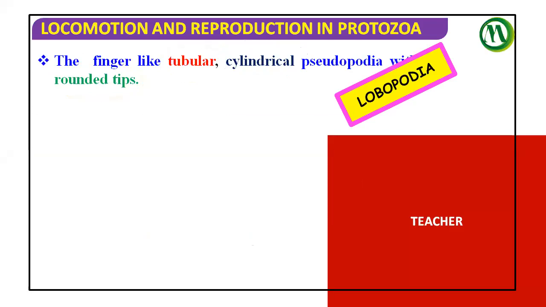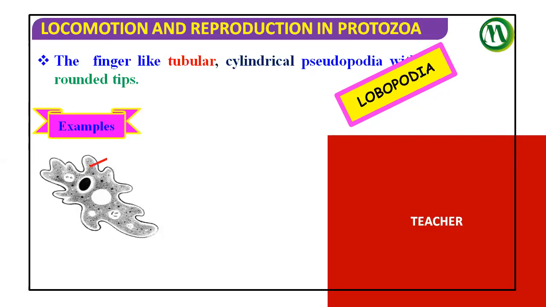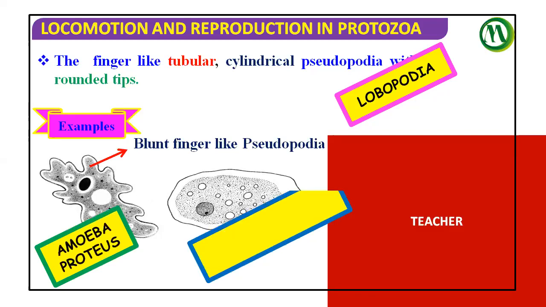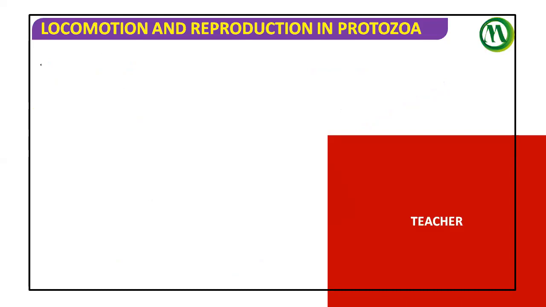Lobopodia. There you can see blunt finger-like pseudopodia are present everywhere, either in Amoeba or Entamoeba. Entamoeba is not shown clearly, but Amoeba you can see. Everywhere we can see similar blunt finger-like pseudopodia. Next, examples: we have two, Amoeba proteus and Entamoeba histolytica.